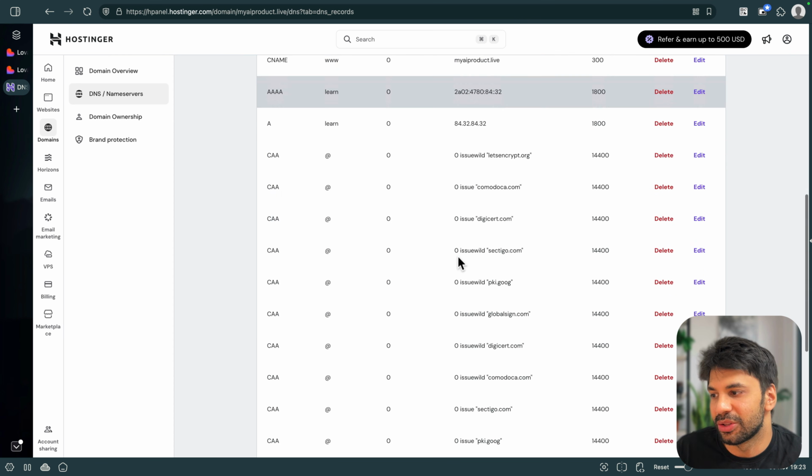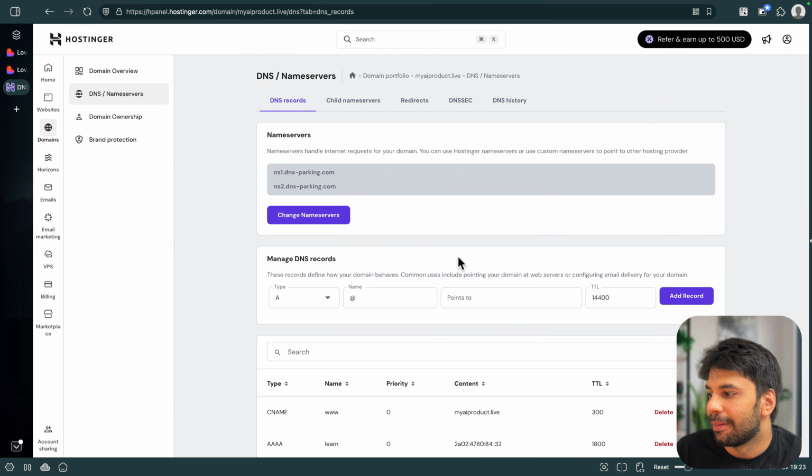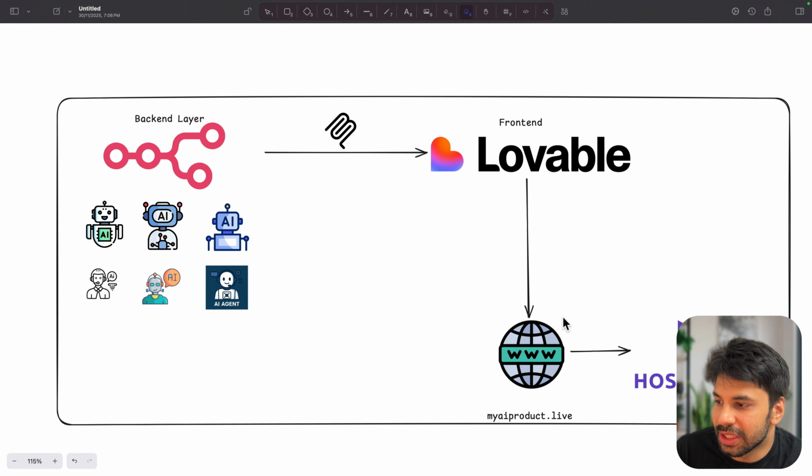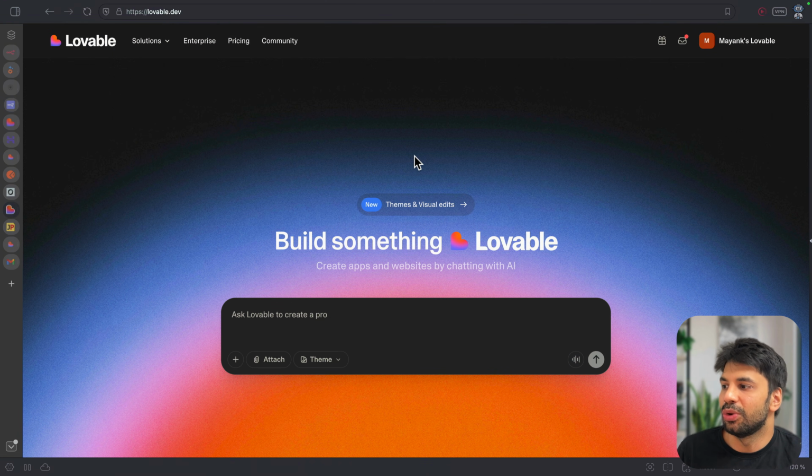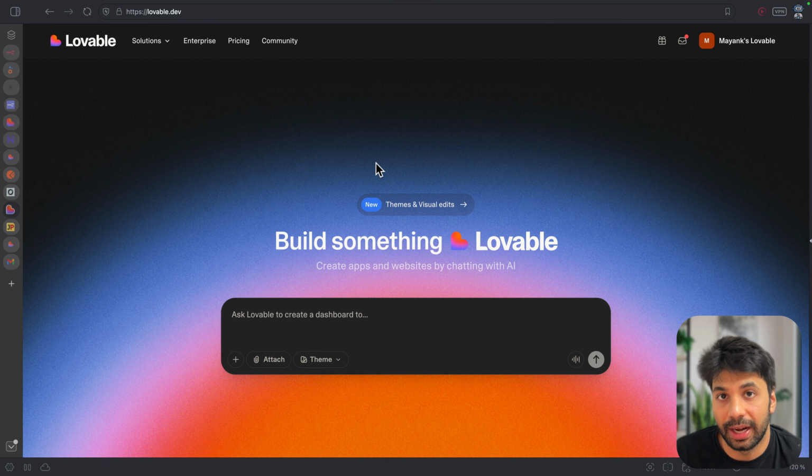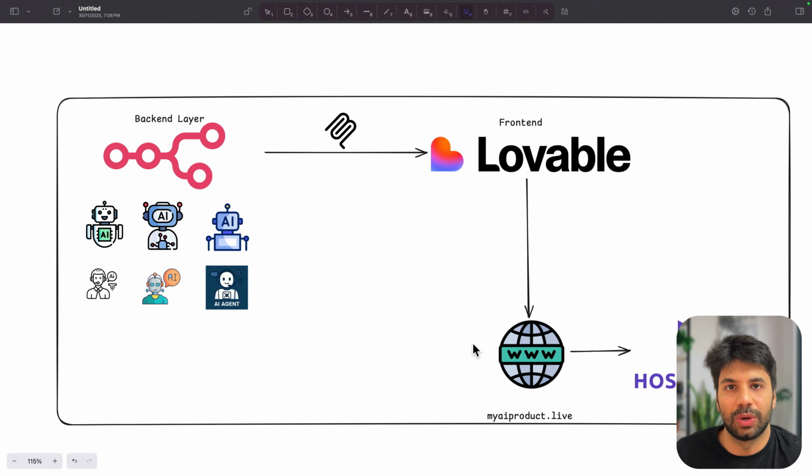So all these are also the things which we can change. But my idea is that for the time being, we could just redirect it to Lovable. Now, do let me know in the comments if you would like me to show how you can have your app hosted onto your VPC or other things as well, right? So that it is scalable as well. So let's say as of now, Lovable is providing you this approach.